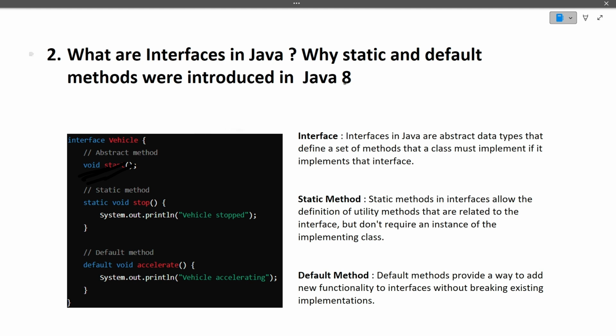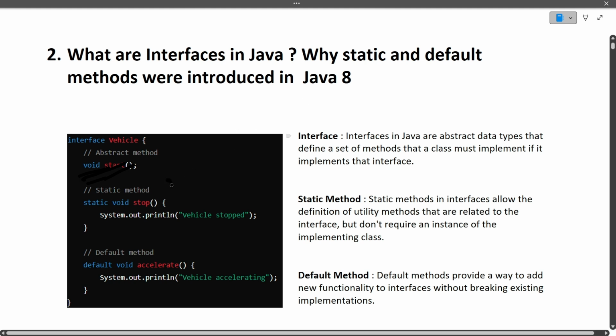Now, before Java 8, an interface could only declare abstract methods. But once the version of Java got updated to 8, then in an interface we can define static methods also, and we can define default methods also. Now why do we define static methods? What was the need of defining static methods?